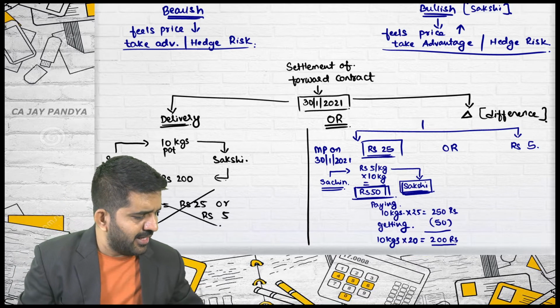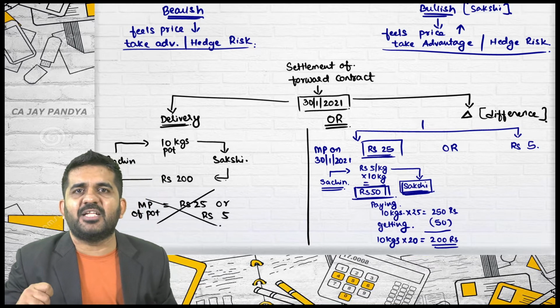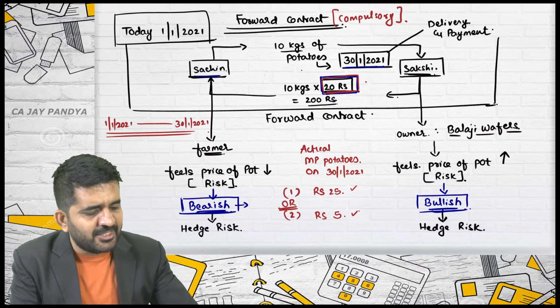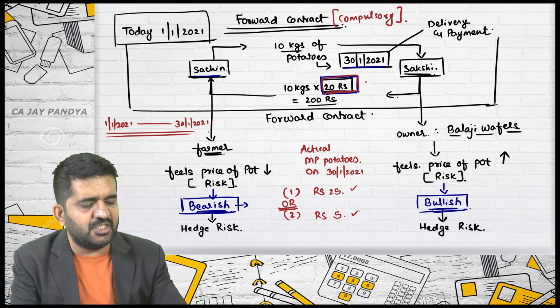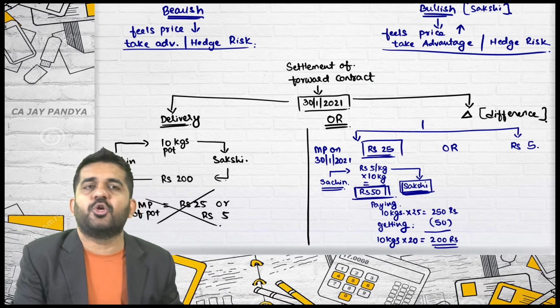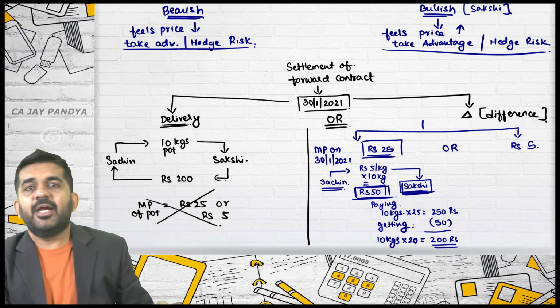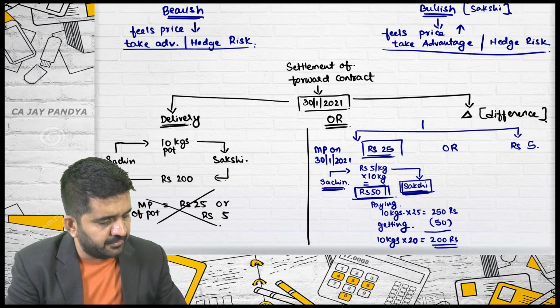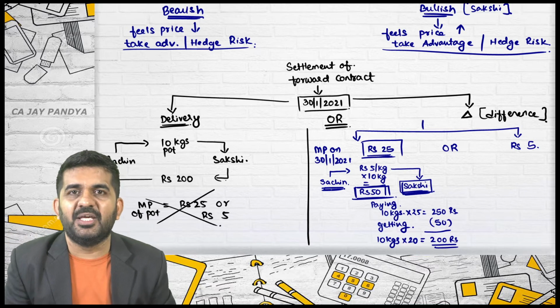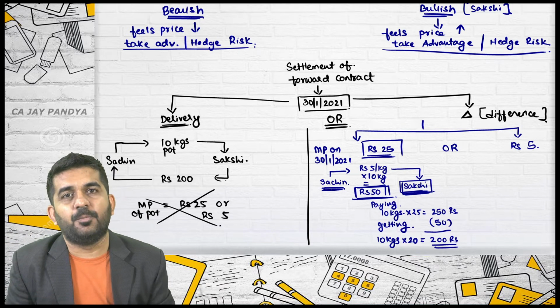Because right now also if you purchase from market and Sachin gives you 50 rupees, your net cost is 200. Otherwise also for purchasing 10 kgs, your net cost was 200. See, on the delivery side you were actually paying 200 rupees. Here also your net cost is 200. It's time to convince Sachin to pay 50 rupees. Believe me, Sachin will also be ready to pay 50 rupees.